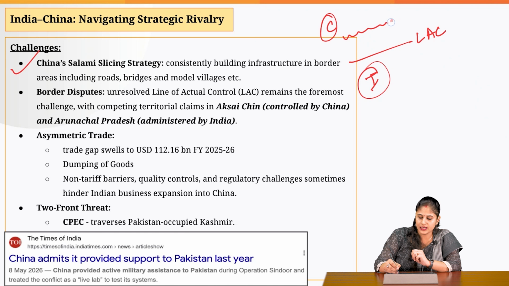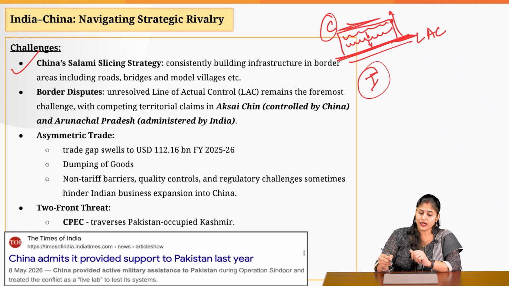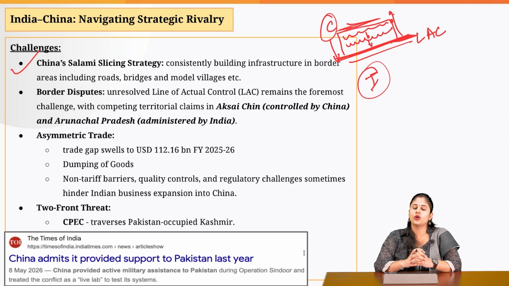Initially it would settle its people till here, then slowly it would extend the villages till here and then here. That is how, over a period of time, it would claim that this much area is under China's control. Earlier they were here, but now they will say that since our people are living at this particular point, this entire area comes under China's control. At one go, they are not going to increase their foothold. So this is the salami slicing strategy. That is how they increase their territorial claims.